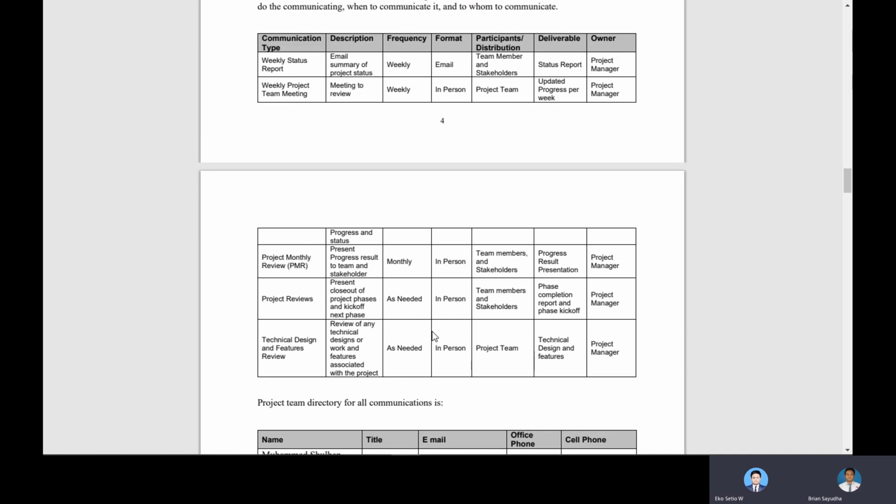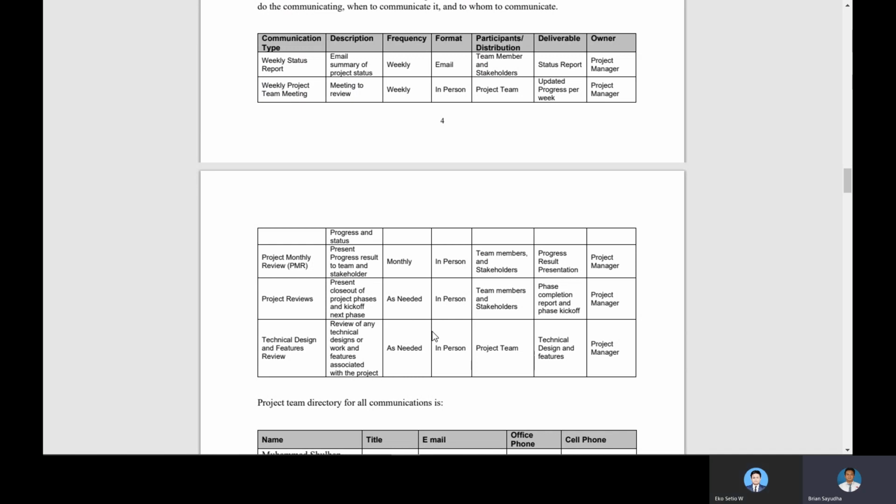For the project phase review, this is to present the closeout of project phases and kick off the next phase. The team reviews the last project phases, and if done correctly, it kicks off to the next phase.